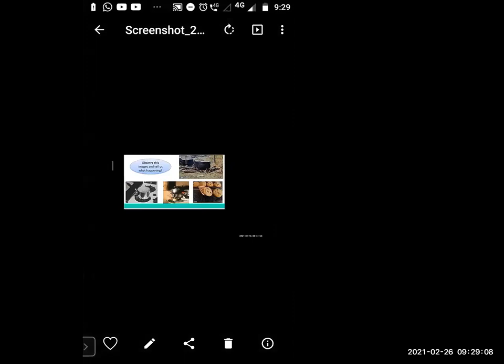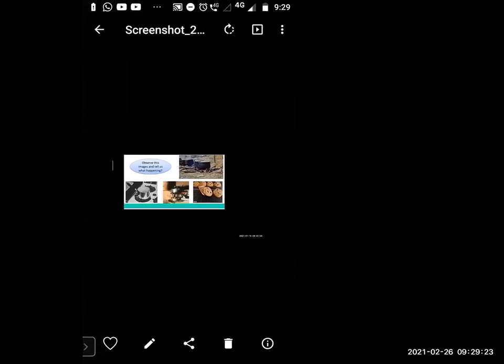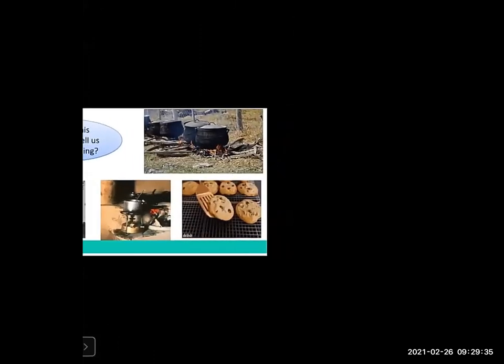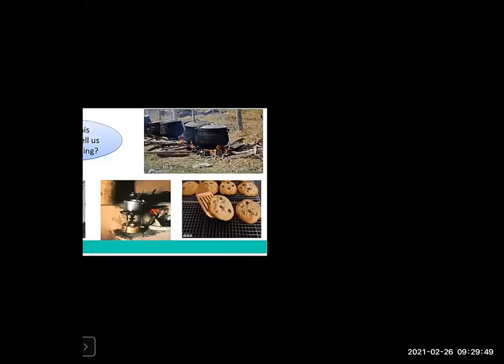So see here, dear students, here is a picture and you have to tell me what is shown there. There are 4 pictures. Observe the picture. What is in the first picture? There are big pots. And what is used?